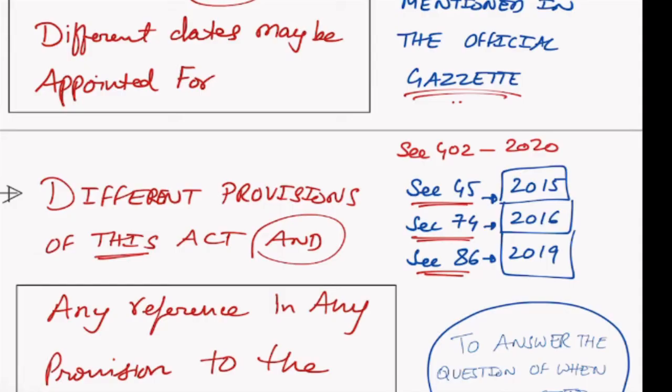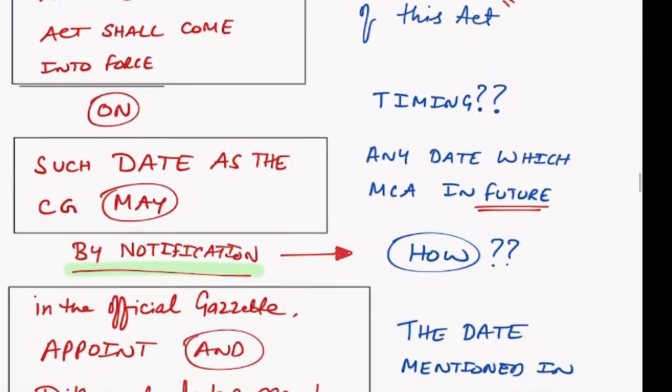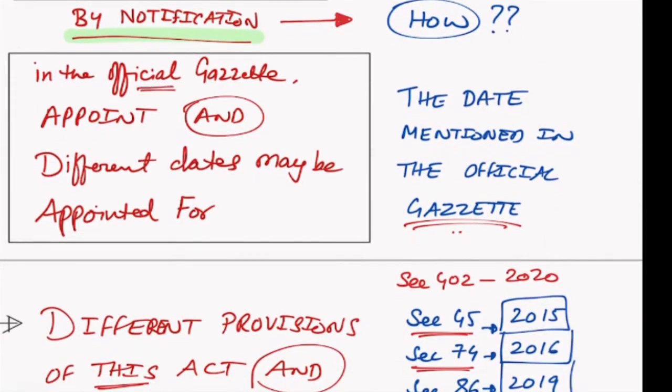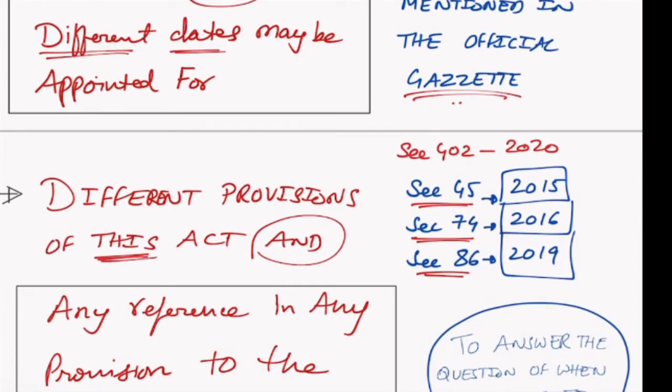The entire power to make sure that different sections can have different dates from which they will become applicable is in the hands of section 1 subsection 3, right? That is what we need to understand. So it says this section shall come into force at once, and the remaining provisions of the act shall come into force on such date as the central government may by notification in the official gazette appoint, and different dates may be appointed. This is the most important. Different dates can be appointed for different sections of this act. That is what I told you.